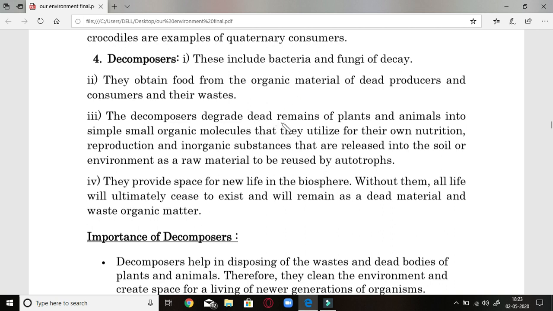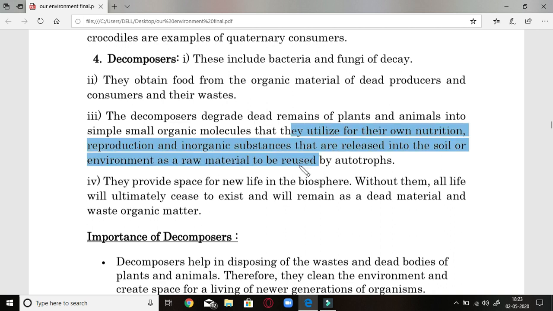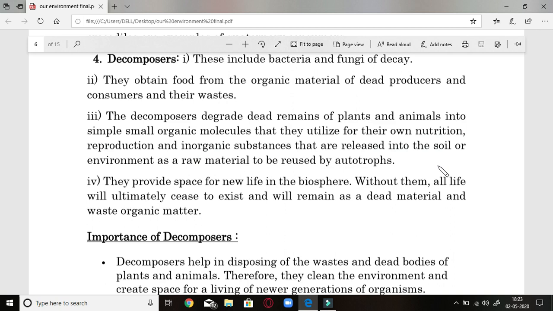Decomposers also degrade dead remains of plants and animals into simple, small organic molecules that they utilize for their own nutrition and reproduction. The organic substances that are released into the soil or environment are raw material to be reused by autotrophs. So they do a dual function: they provide food for the autotrophs, and they also help in simplifying the products present in the cycle.